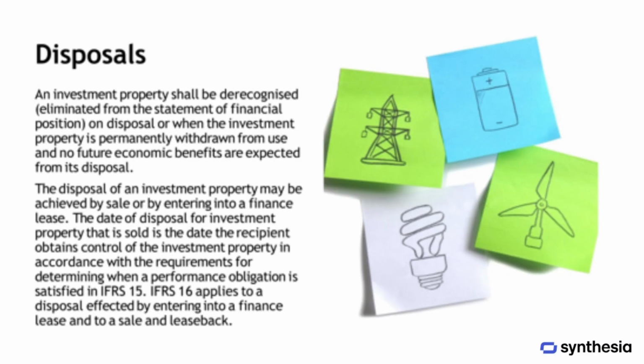An investment property is derecognized, or removed from the statement of financial position, when it is disposed of or permanently withdrawn from use, provided that no future economic benefits are expected from its disposal. Disposal of an investment property can occur either through a sale or by entering into a finance lease. For a property that is sold, the date of disposal is when the recipient gains control of the investment property, as defined by the criteria in IFRS 15 for determining when a performance obligation is satisfied. IFRS 16 applies to disposals made through entering into a finance lease or through a sale and leaseback arrangement.